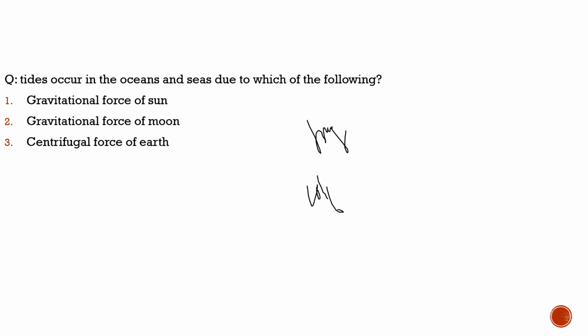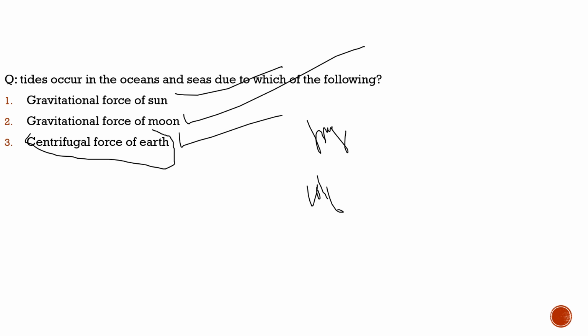Gravitational force of the sun. Most of the students will mark it correct. Second, gravitational force of the moon. 100% of the students will mark it correct. Now the third option, centrifugal force of the earth. They could have directly given the earth's revolution around the sun, or the rotation of the earth. Why did they give us the centrifugal force of the earth? To make you think over it. The centrifugal force of the earth is generated by rotation itself. So the third statement is 100% correct.